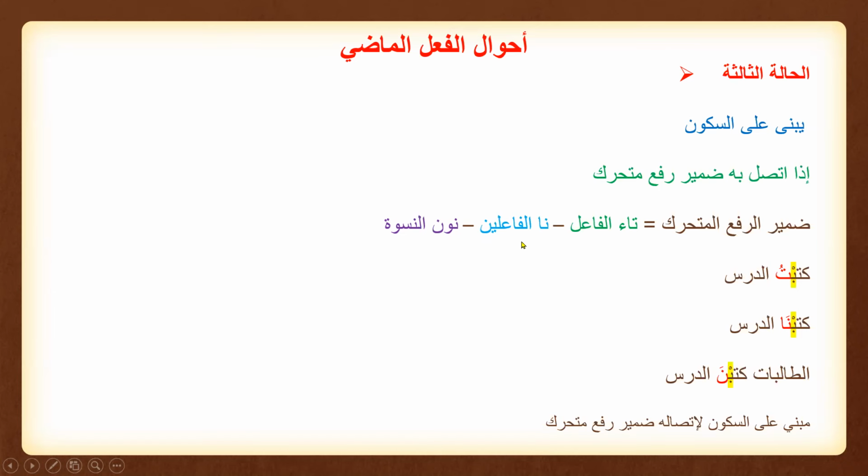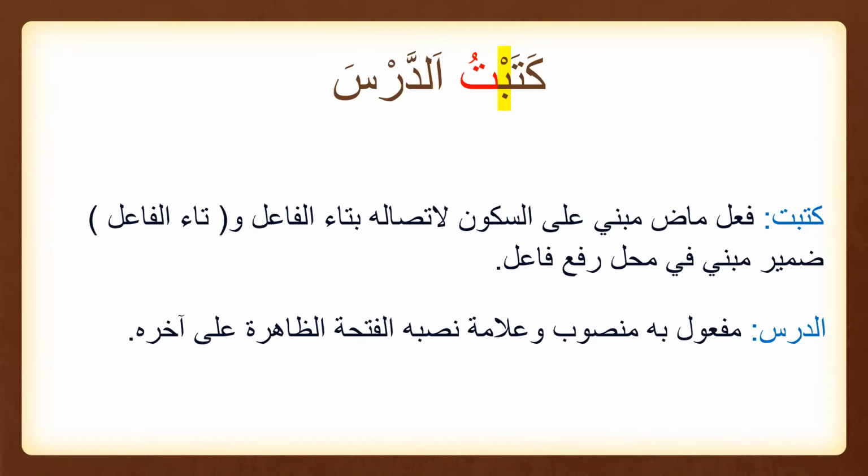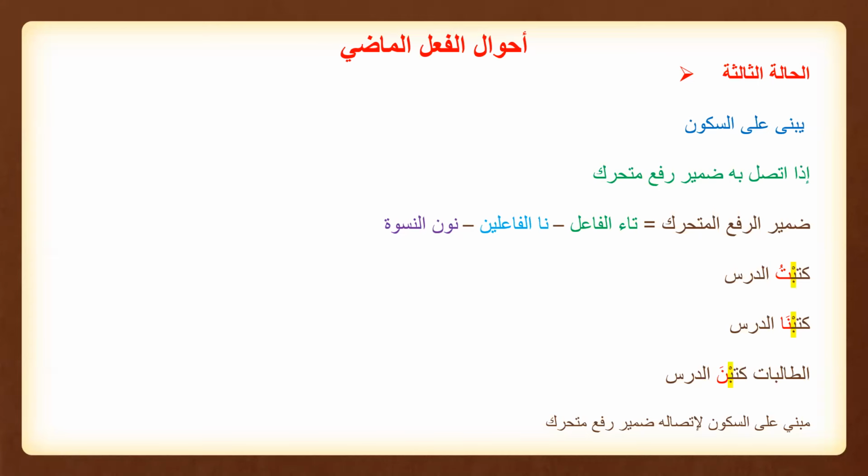تاء الفاعل, نا الفاعلين, and نون النسوة. And we can go through the chart, inshallah, as we continue with the lesson. I'll show you the chart of what the تاء الفاعل are. We know that katabta, katabtu, katabti, these are all تاء الفاعل. نا الفاعلين: katabna, it is our فاعل, and this is called نا الفاعلين. نون النسوة is katabna, this is نون النسوة here.